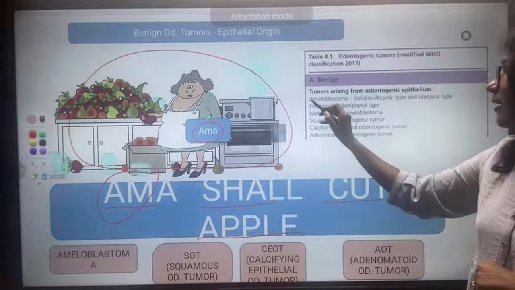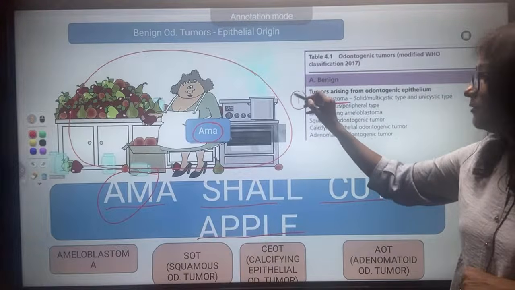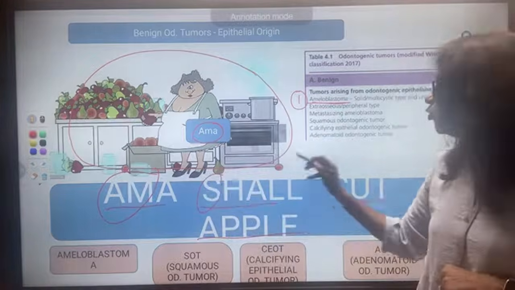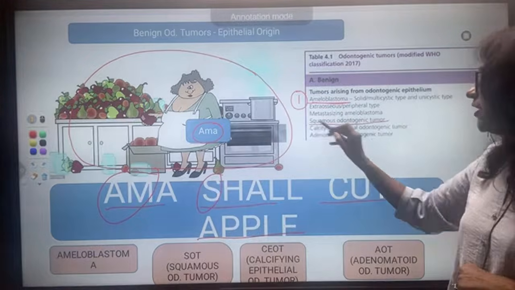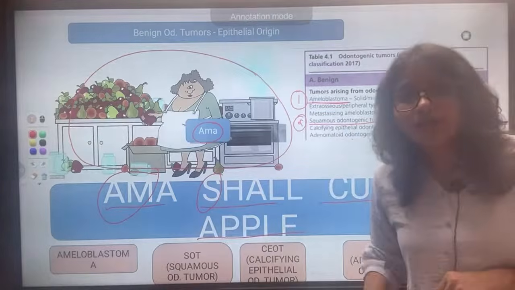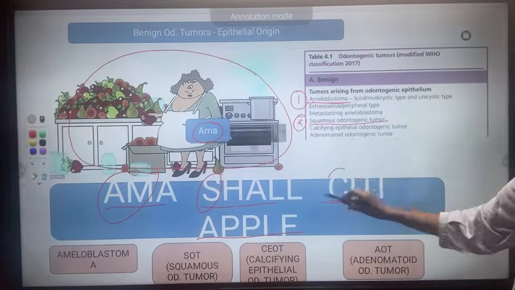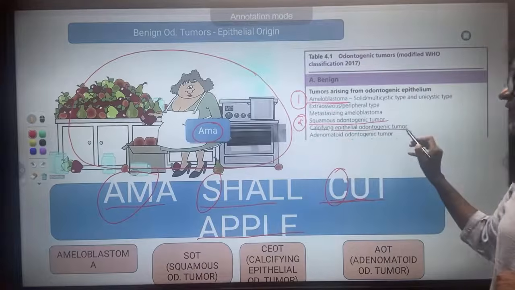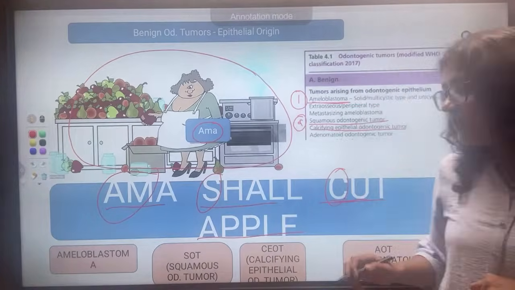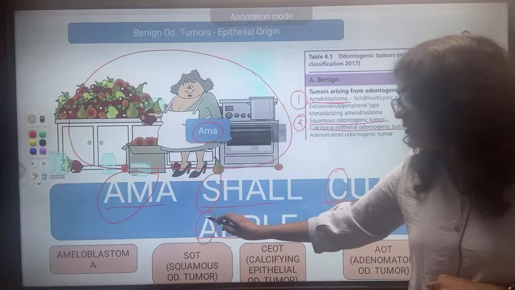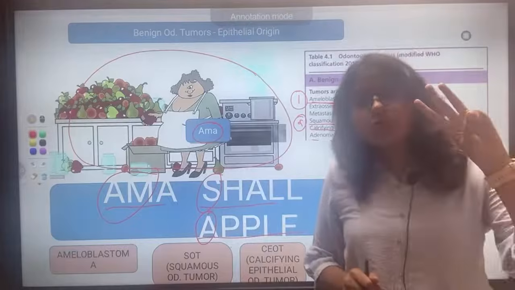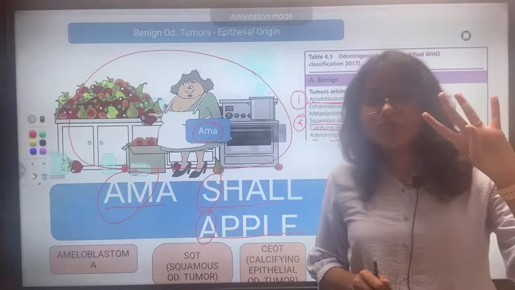If you remember this, then from Amma, the first name of the benign tumor will come. What is it? Ameloblastoma, number 1, right? From S, shall, we go to squamous odontogenic tumor. This is the second name that you have to remember. Then cut, the C, CEOT, calcifying epithelial odontogenic tumor. And last is apple, from apple, adenomatoid odontogenic tumor. So 4 names you will remember, right?